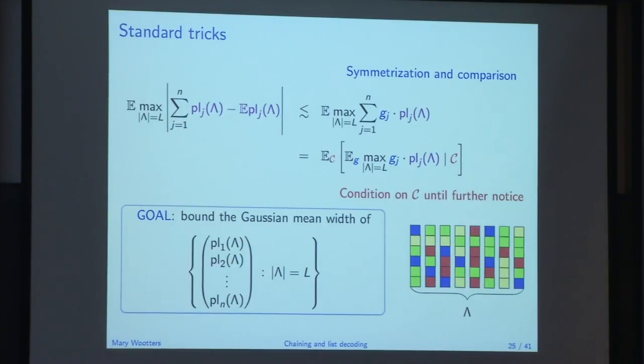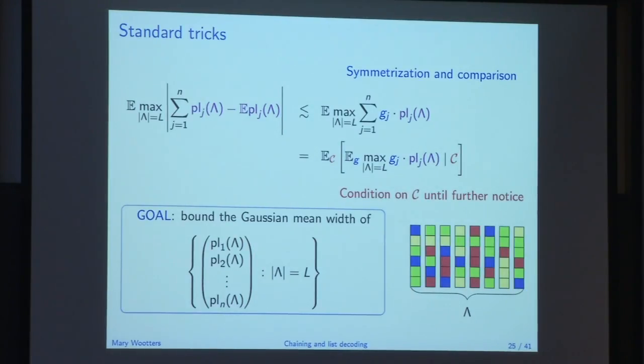Now our new goal is to bound the Gaussian mean width of this set, like Jelani defined yesterday and like we've been talking about for a day and a half now. We want to show that this thing is small for some fixed C. This is the Gaussian mean width of the set of all vectors created by these pluralities.